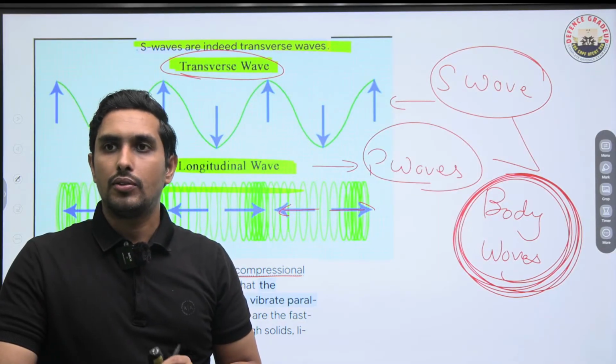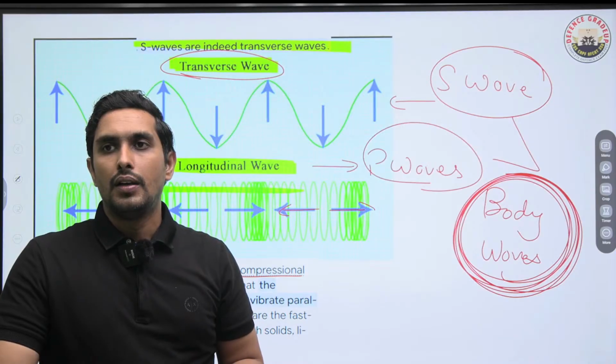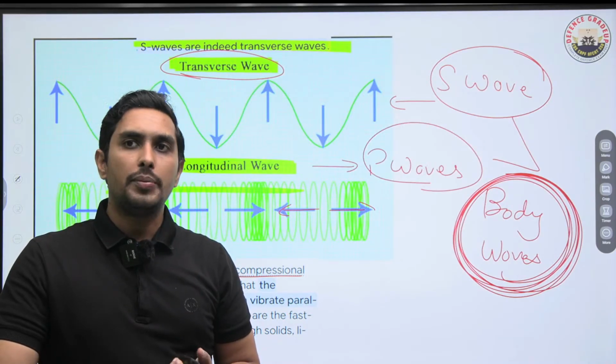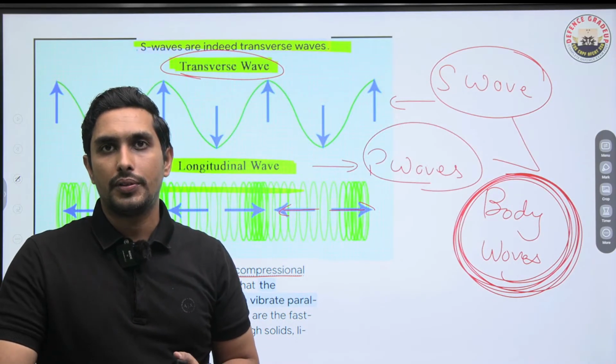All good? Clear? So P waves can travel through all the mediums. This is also a point we need to understand.